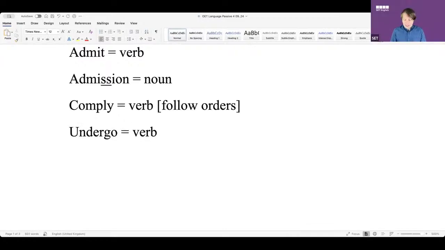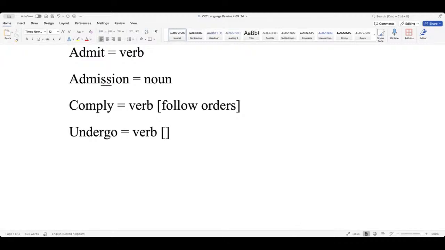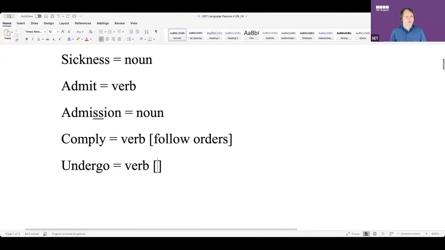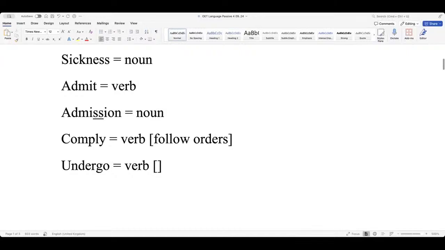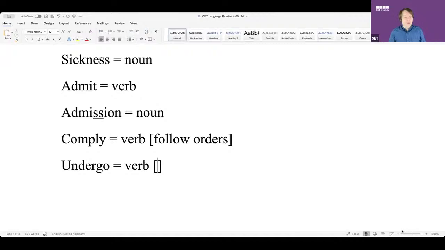Okay. What does it mean, guys, undergo? The process of. To undergo something. It's not follow. Undergo surgery, like that. Yeah, we usually say undergo surgery. So it's a very strange verb. It means someone does something to you. Strange, huh?